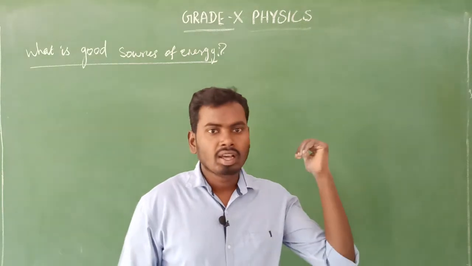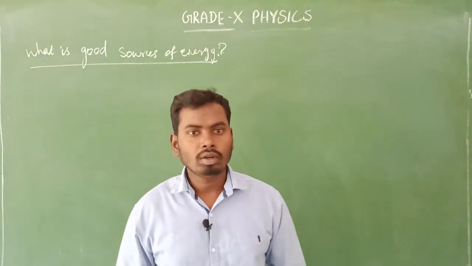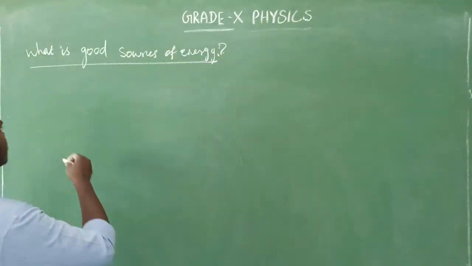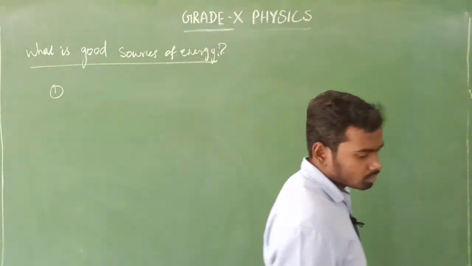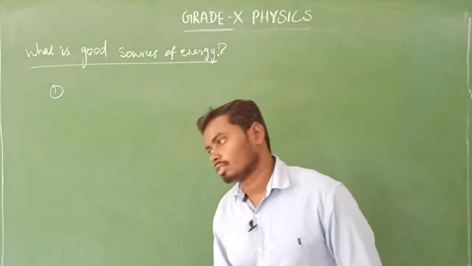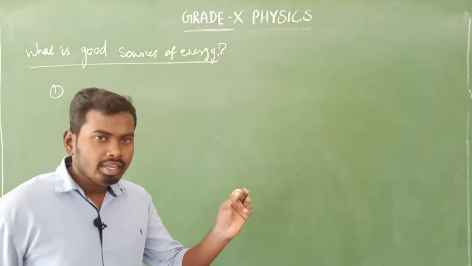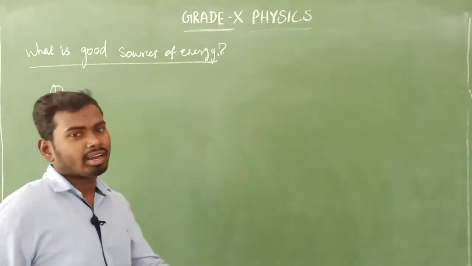Okay, I'm going to write the following criteria one by one. You look at here. Is it clear? Okay, first one, what is that, sir? First criteria, what will be there? That source of energy should release a required amount of needful heat energy.